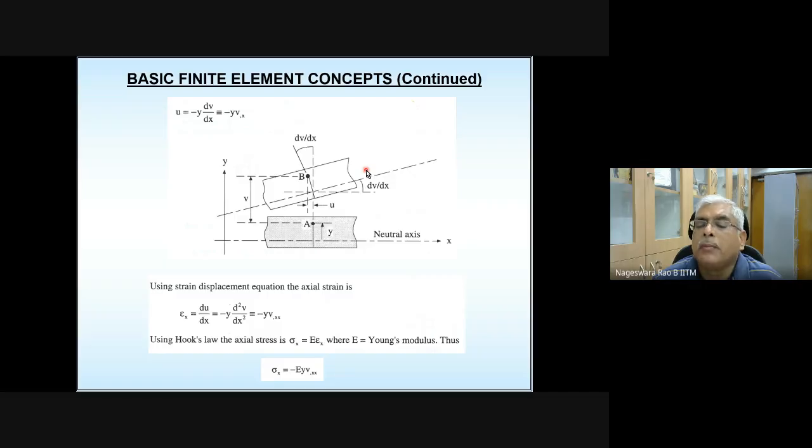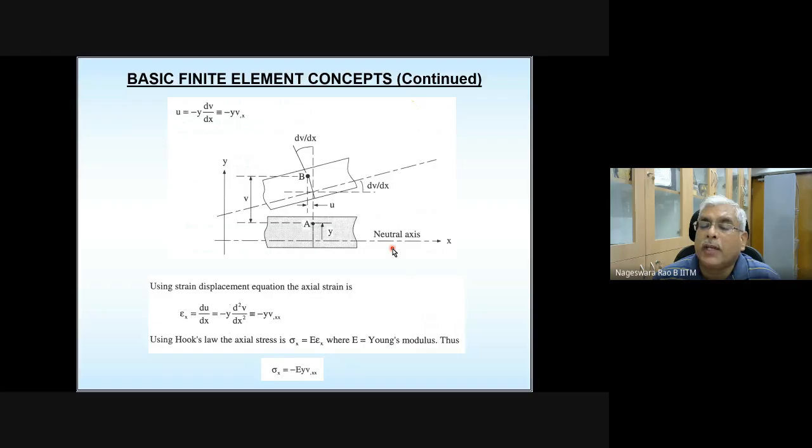Plane sections remain plane before and after bending. That is under the theory of simple bending. In reality, in a real beam, it may not happen. Please note that some theory is going to be developed by making some assumptions. So in pure bending, that is what is pure bending. Under pure bending, that means we are assuming there is no shear force in this region.